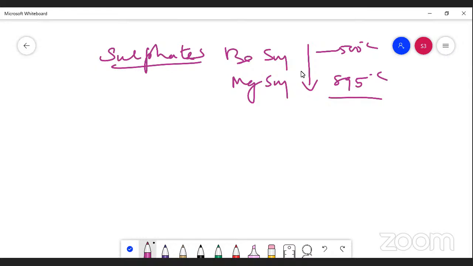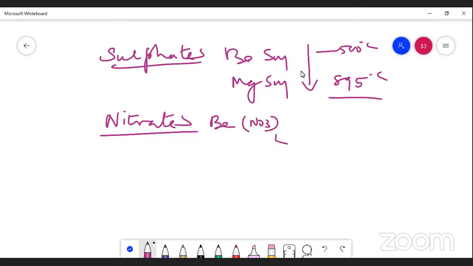And here nitrates are also possible. What are the nitrates? Beryllium nitrate, magnesium nitrate, and calcium nitrate. These are all the possible nitrates. We can prepare these nitrates from the carbonates.